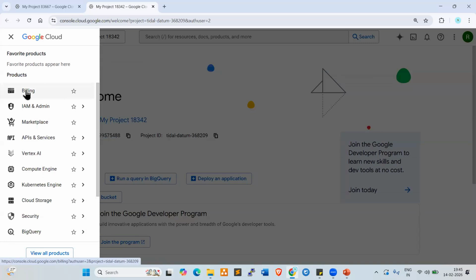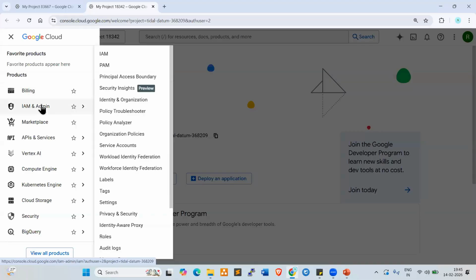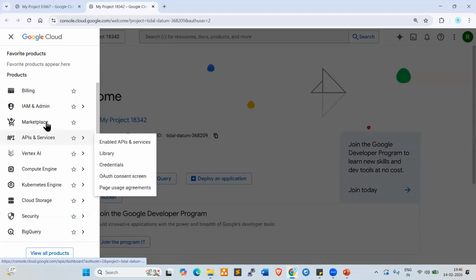Billing. If you want to check the billing, you can go and check the billing here. Then IAM and admin, identity access management, you can check here. Look here, policies and all, identity, organization. Here we can check all the information about IAM and admin.